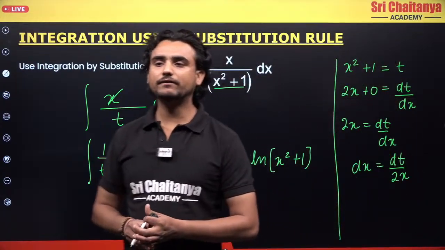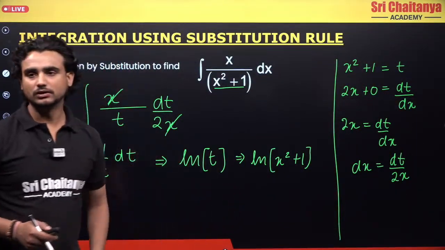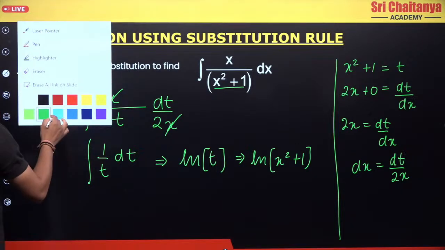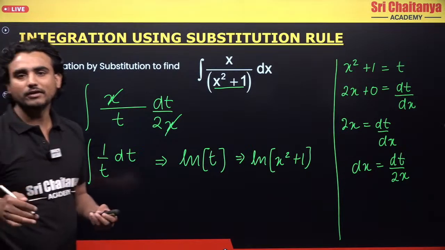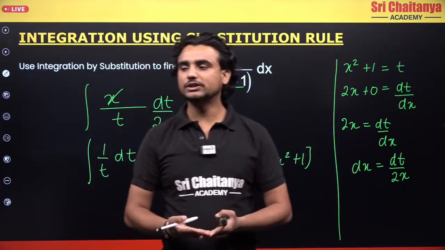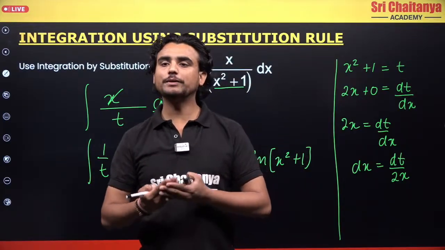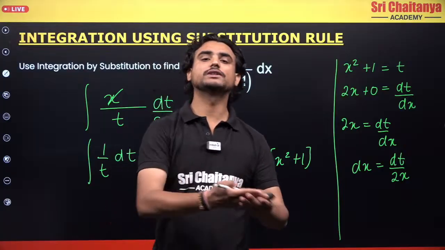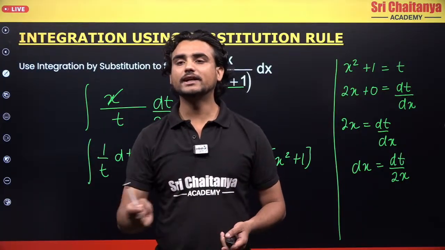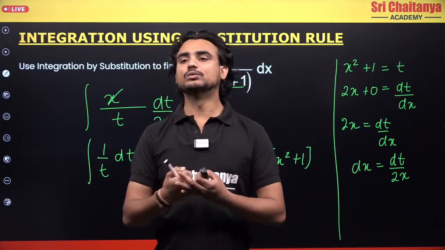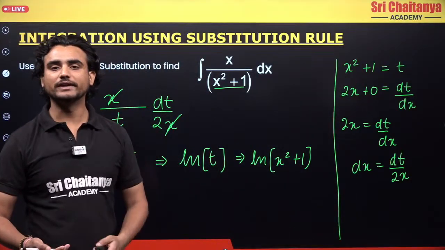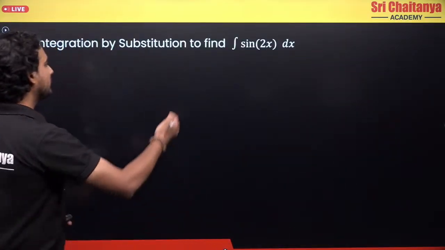Okay, I am effectively able to solve this question. So this is what we have understood from this question. The more you solve these types of questions, the more you practice, the more you will be able to look at these questions and see that this question can be solved like this. This is a hit and trial method where you try to assume something, and if that works, you will be able to solve the question very easily. Let's see this question.